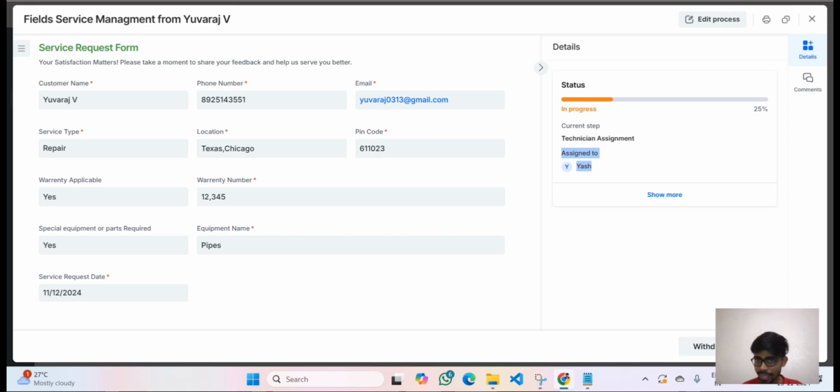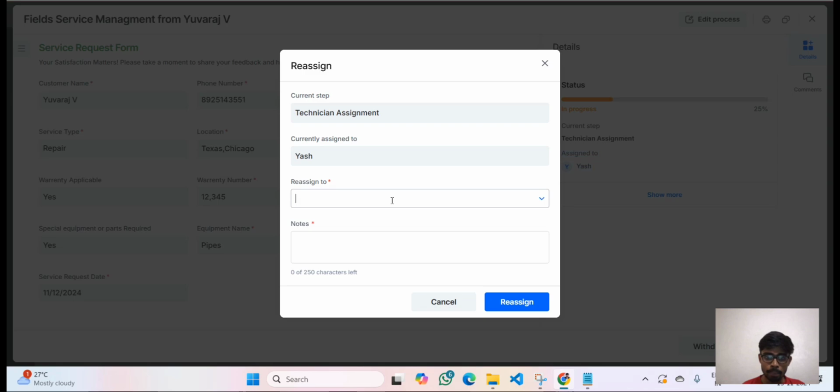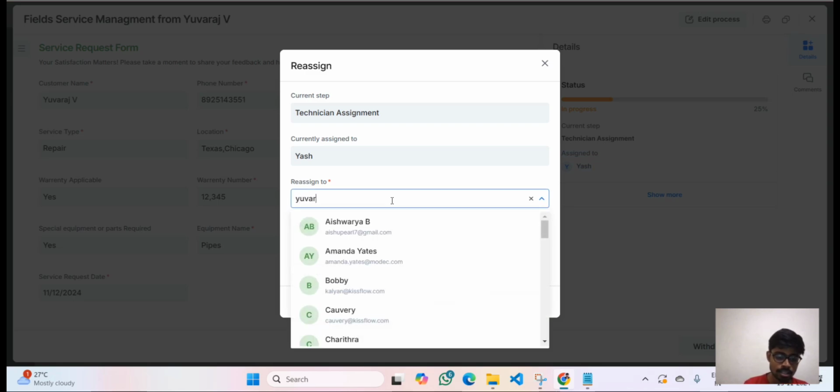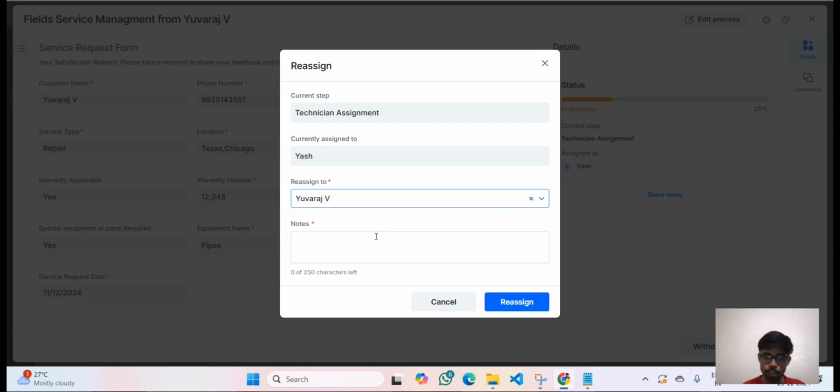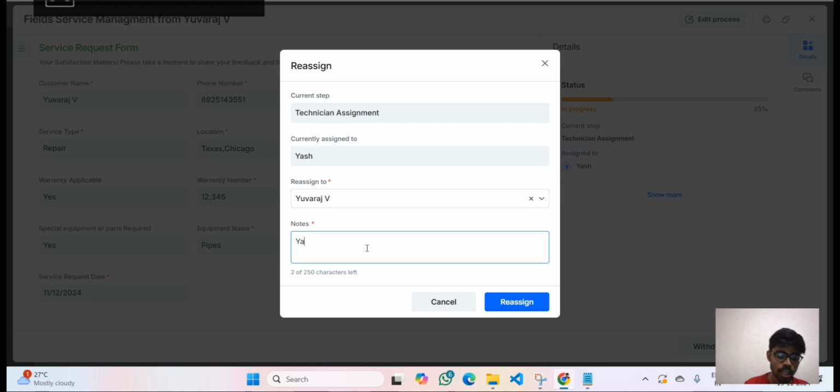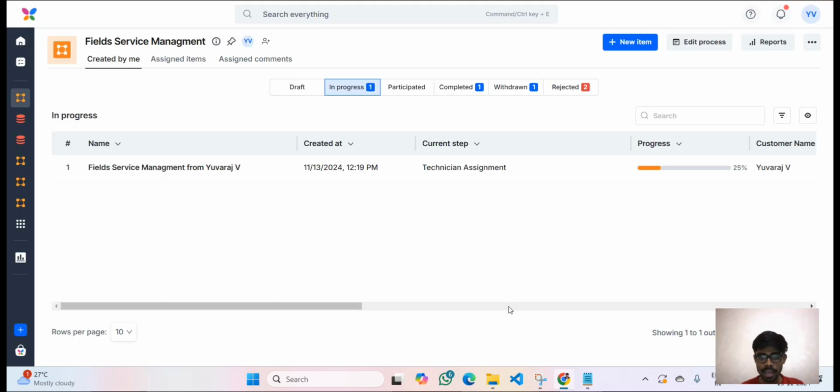So at the time I am able to reassign. I reassigned it to Yuvraj itself, and I was giving a note that Yash is not picking the work. So let us give this. And if I just give reassign, it is reassigned to Yuvraj itself.